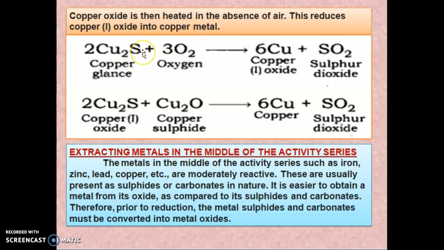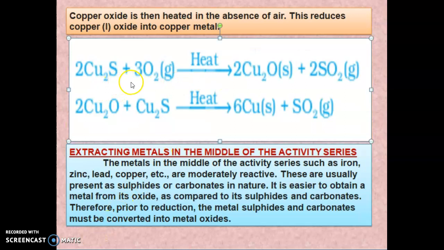So in this one, the same process. Copper glance, that is a copper sulfide ore, when heated with oxygen will give copper oxide. So copper sulfide when heated with oxygen will give Cu2O plus SO2. Again, this copper oxide reacts with copper sulfide and you will get copper plus SO2. This is how we can extract copper from its ore.